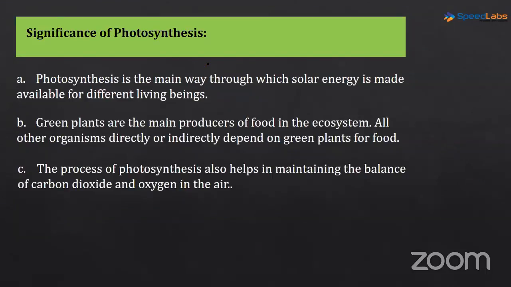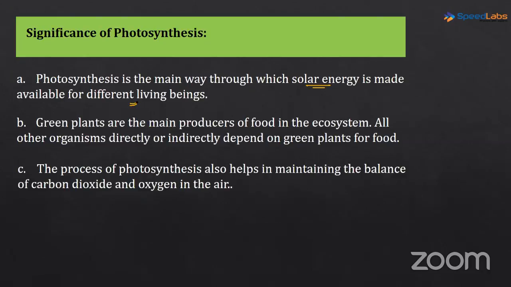Now next is significance of photosynthesis. We have learned in detail now the process of photosynthesis. Now we need to understand what exactly is the need of photosynthesis. Photosynthesis is the main way through which solar energy is made available to different living organisms. Definitely, we as human beings cannot convert solar energy into chemical energy, right?